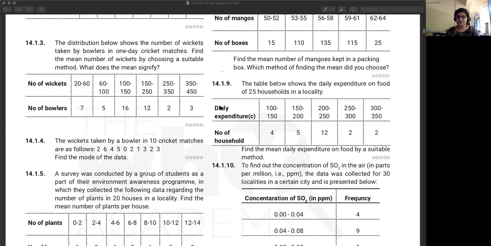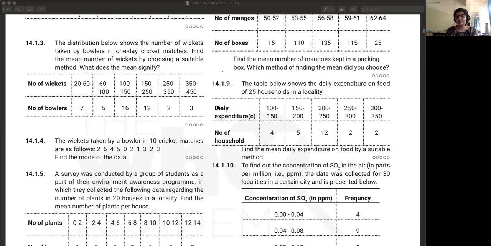See, assumed mean and step deviation, दोनों में you are taking into account the class width, right? Like final formula में भी you're finding the mean, you're adding the assumed mean with your sigma fi ui, where u is like d by h.